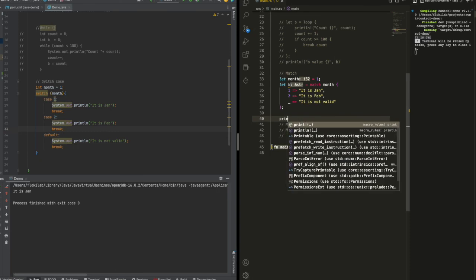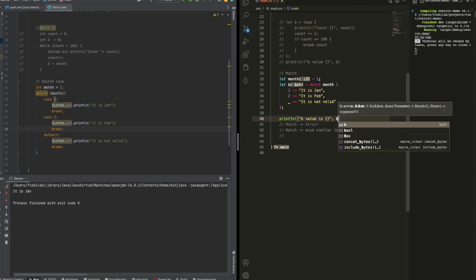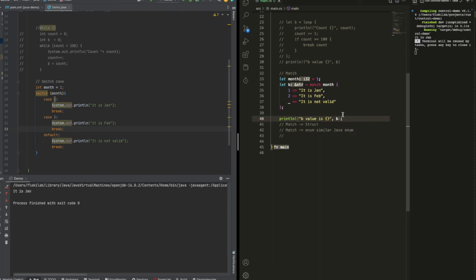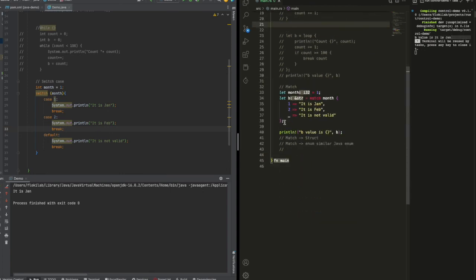So we can print this out here, the value is, so we can have p here. As usual, if we go in here, because the month is 1, the return value of p is January, so you can run here. Yeah, you can see p is January here. So everything in control flow in Rust can return a value. It becomes an expression. So this one becomes an expression going to 1. It returns the value here, so you don't see I put the semicolon here.